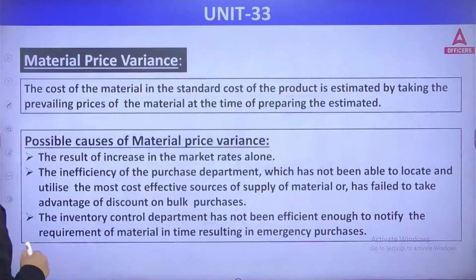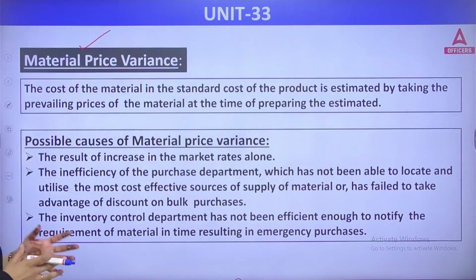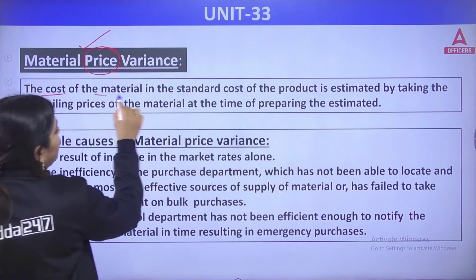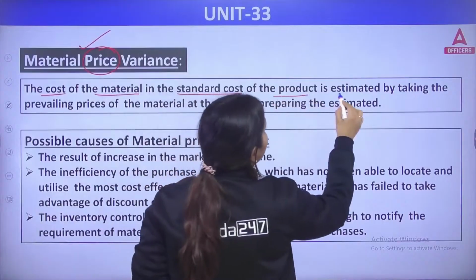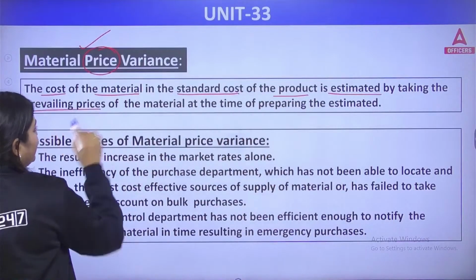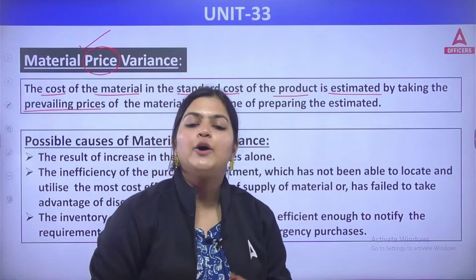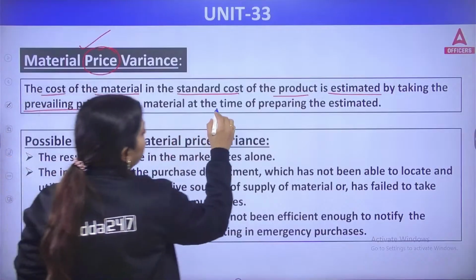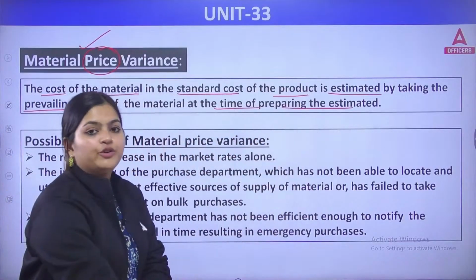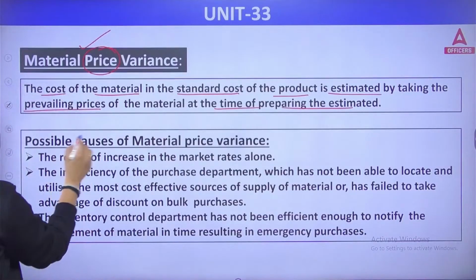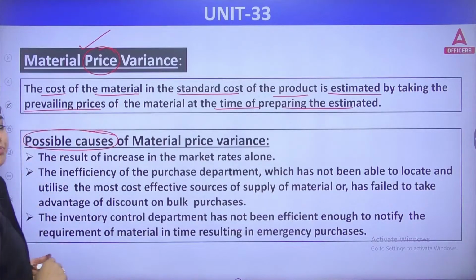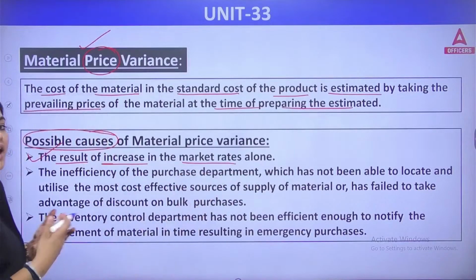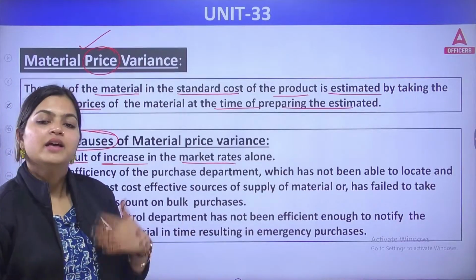Now let's see what's given. Let's read this. Material price variance means the cost of the material in the standard cost of the product is estimated by taking the prevailing prices. So how are you taking standards and preparing budgets? By checking prevailing market conditions. You prepare the estimates and then compare with actuals. What are the possible causes of material price variance? Number one, an increase in the market rates alone. In the market, the materials are now available at the higher side.